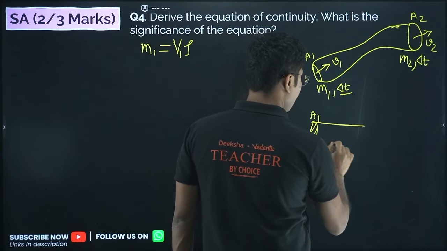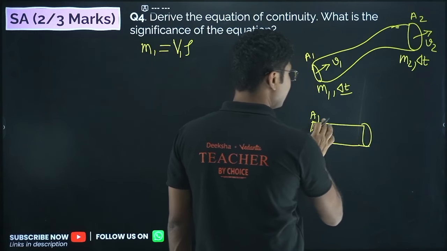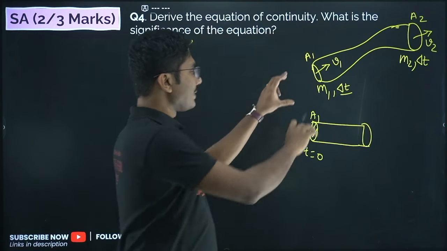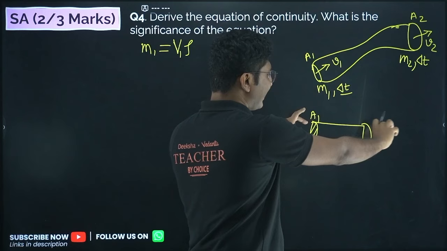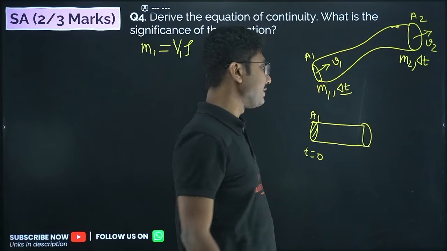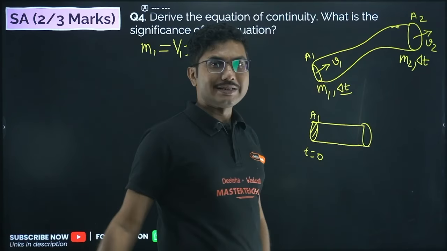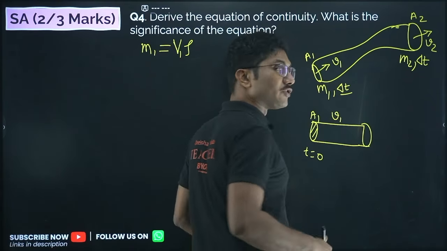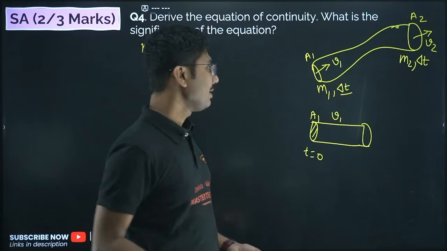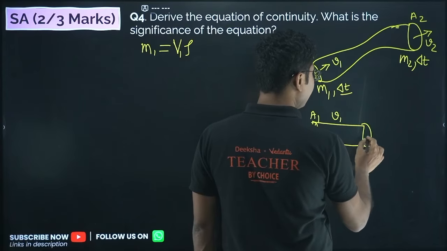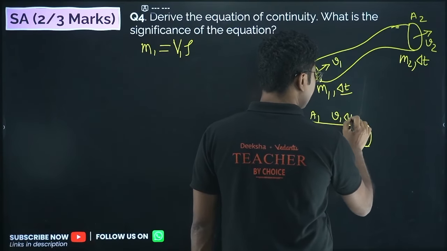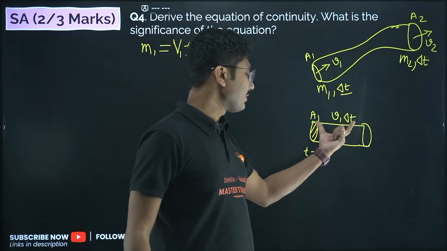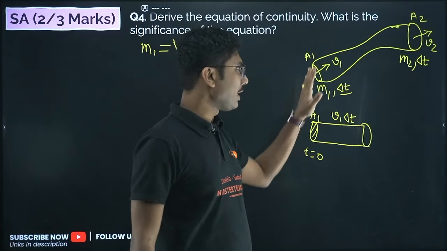In 1 second, how much distance will it travel? We are basically taking this area here and extending it. We are not considering what is happening inside. The distance it should travel is v1, because velocity is distance per second. Now how much distance will it travel in time delta t? v1 into delta t. So the distance traveled is v1 into delta t.